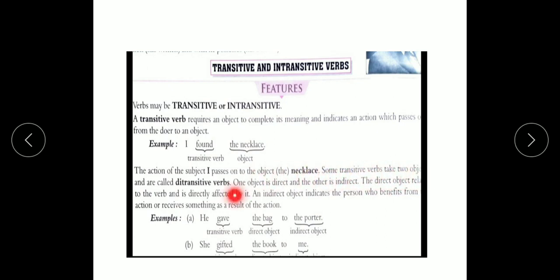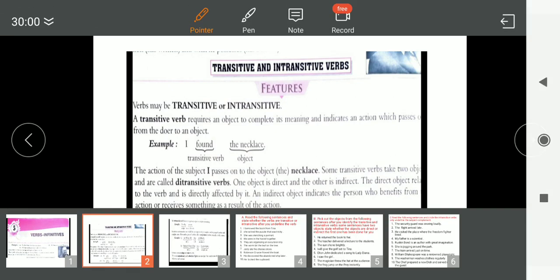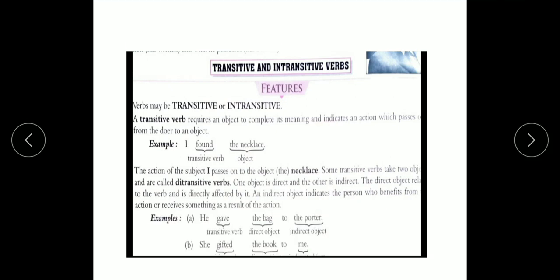Some transitive verbs take two objects and are called ditransitive verbs. One object is direct, another is indirect. Like the example given here, see in your textbook: he gave the bag to the porter. First find the verb. Verb is gave. Then what he gave? The bag. The bag is the direct object. And who received the bag? Who receives or benefits, that one is the indirect object. Second example, she gifted me the book. Gifted is the verb. What she gifted? The book. And who received it? Me. So the book is the direct object and me is the indirect object.